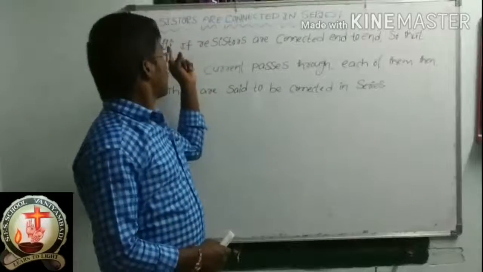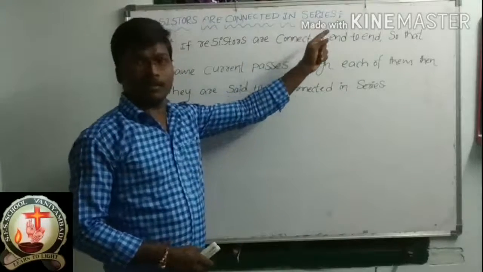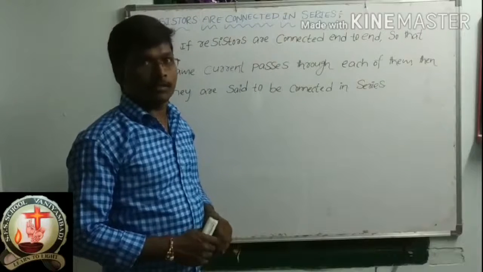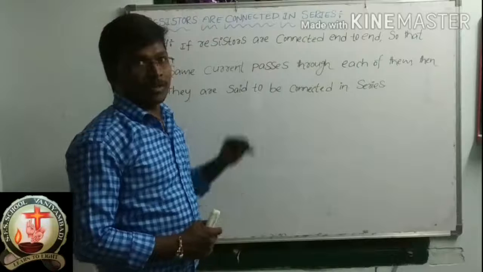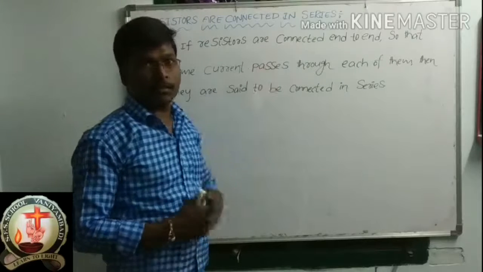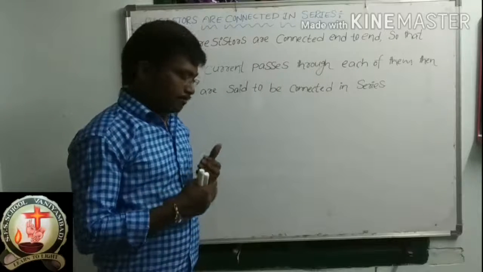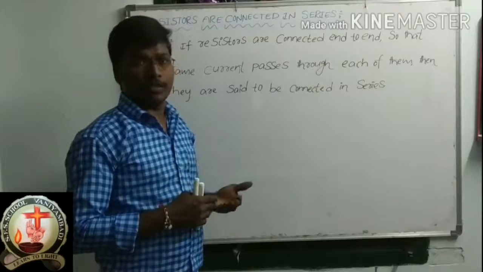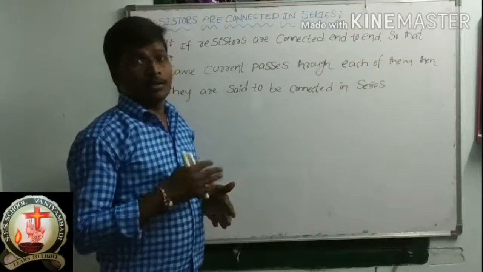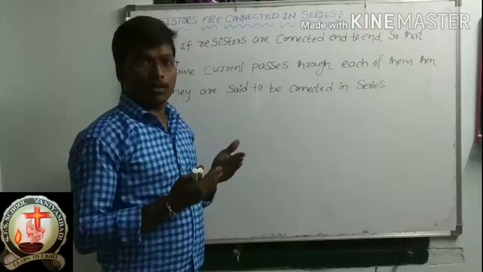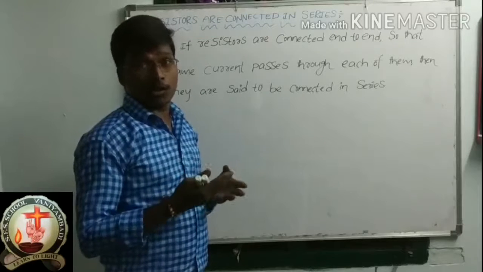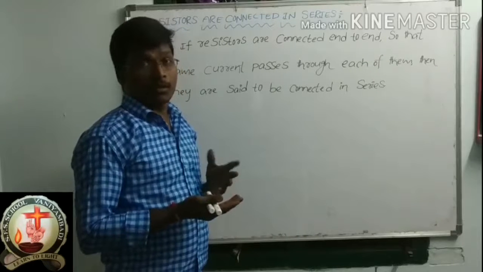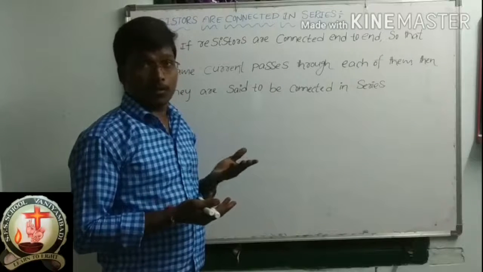Now, resistors connected in series. This is the first method of system of resistors. We will discuss this one first. I already told you, system of resistors means a combination of resistors or group of resistors, and there are two methods.